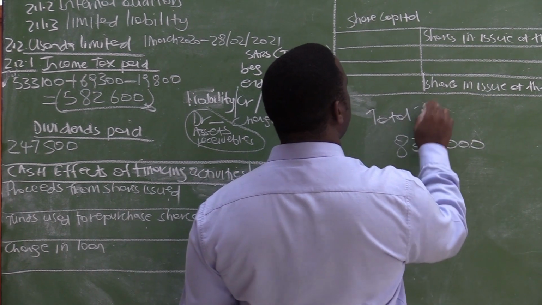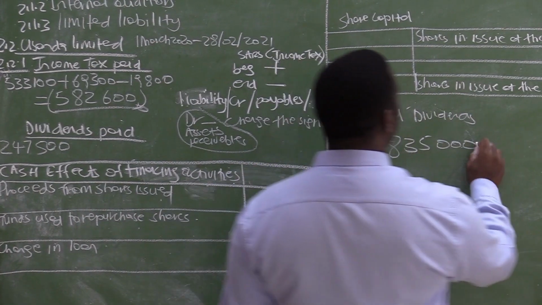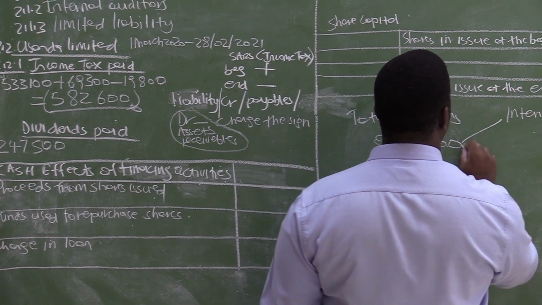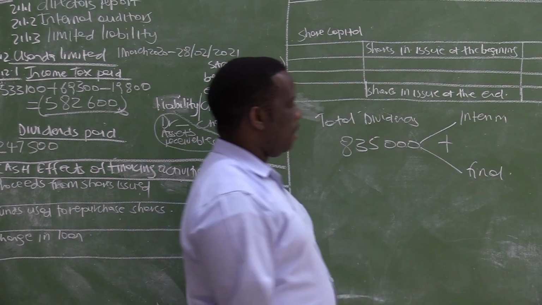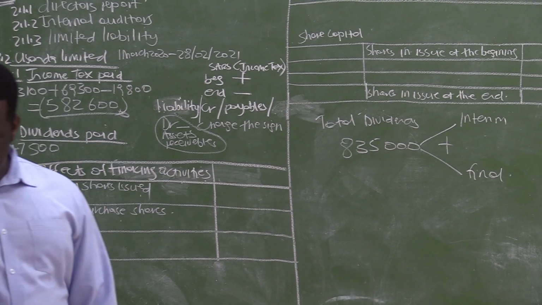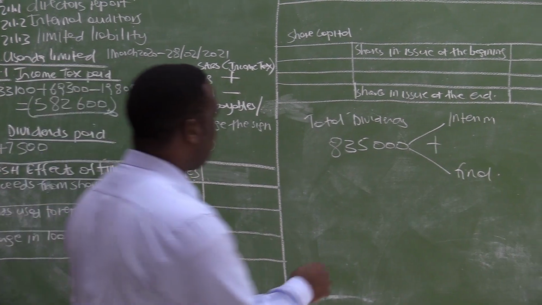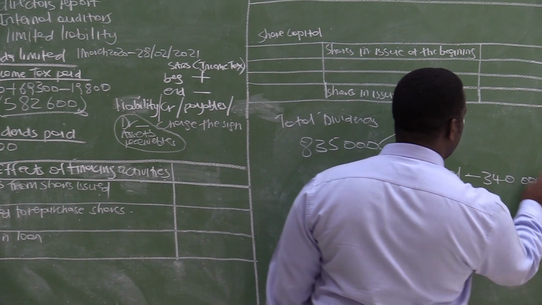These are the total dividends. And we know that the total dividends are made up of interim plus what? Plus the final dividend. And fortunately, we do have the final dividend, which is shown as shareholders for dividends at the end. The final dividend is 340,000.